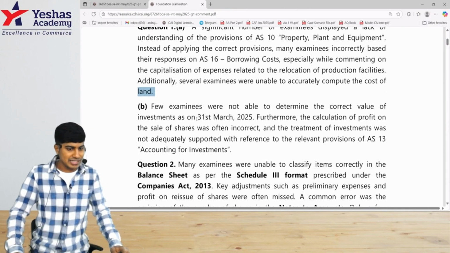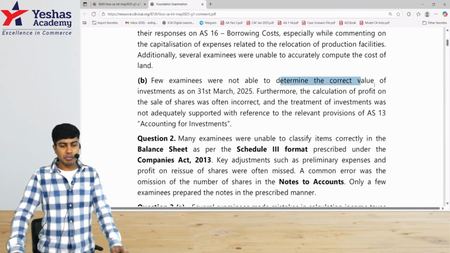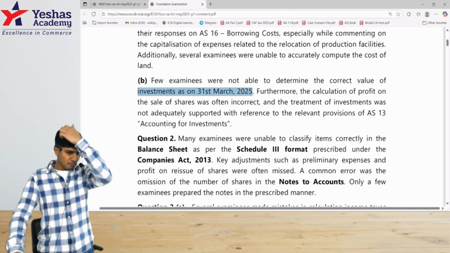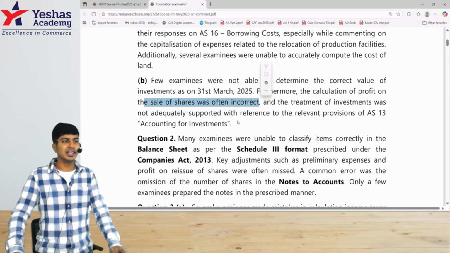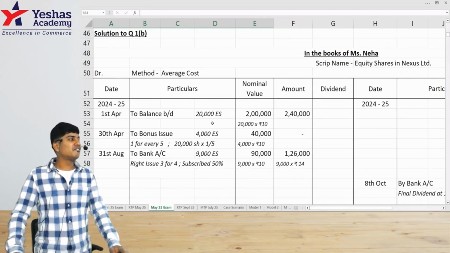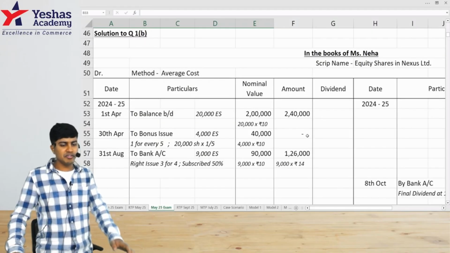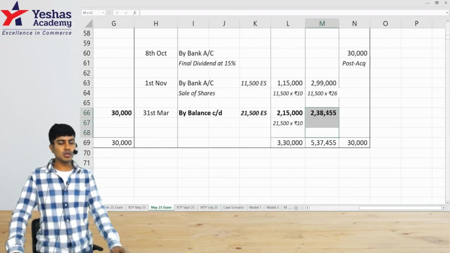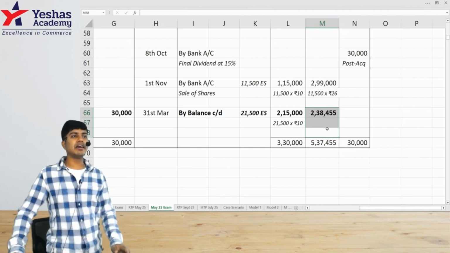Let's see 1B, what exactly is the comment by the evaluator. Few examinees were not able to determine the correct value of investment as on 31st of March 2025. Furthermore, the calculation of profit on sale of the shares was often incorrect. 1B was a question on investment accounting. They failed to compute the cost correctly. That's what they said: determine the correct value of investment on 31st March, as in the closing balance. On the closing balance, we find 238,455. This is the correct answer. So in this computation, people have done it wrong.